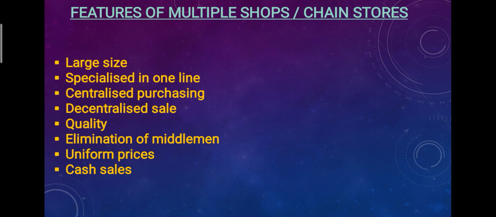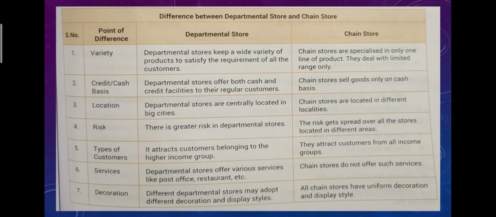So these are the features of a multiple shop or chain store: large size, specialized in one line, centralized purchasing, decentralized sale, quality, elimination of middlemen, uniform prices, and cash sales. Now, children, you have to learn the differences between a departmental store and a chain store. The first difference is variety. Departmental stores have a large variety of products so as to satisfy the customers, whereas chain stores are specialized in one line of products, so they deal in a limited range only.